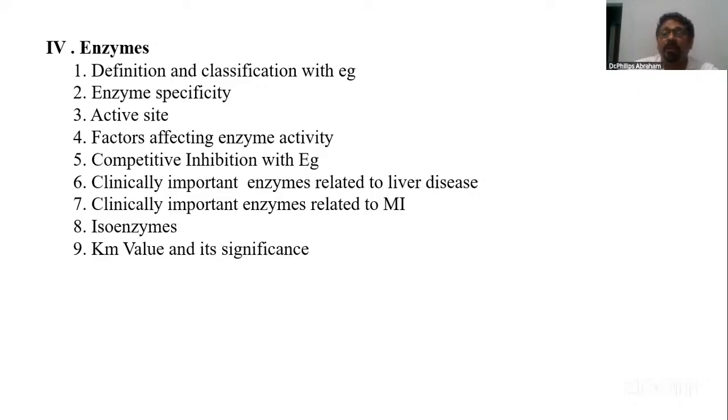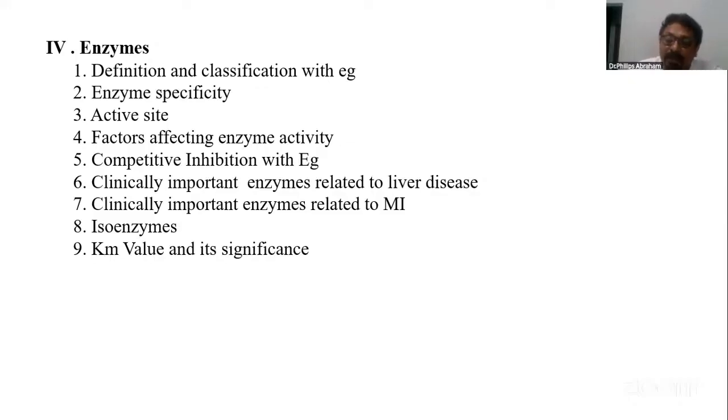Another question asked a few times is enzyme specificity. As we know, a unique feature of an enzyme is specificity. One type is absolute specificity, acting on a specific compound in a specific reaction. For example, glucose oxidase oxidizes only glucose, nothing else. So it is absolute specific or substrate specific. The second type is group specific. An example is hexokinase.